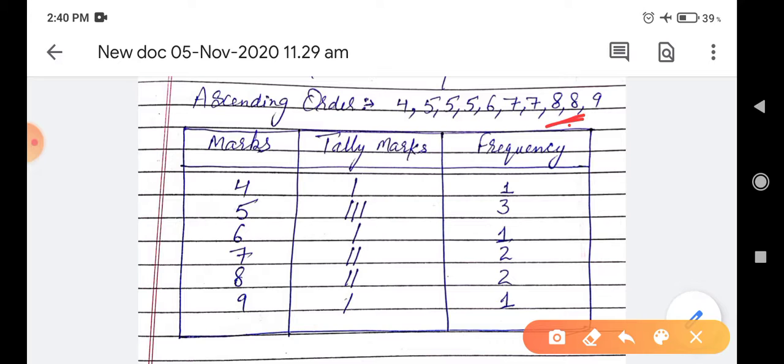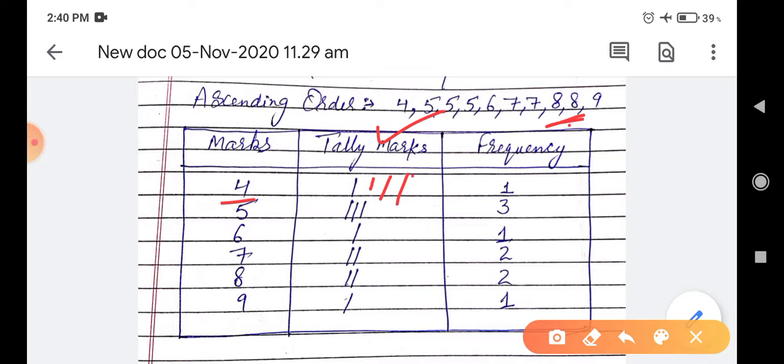In tally marks, if the frequency is equal to 5 or more than 5, then we draw the tally marks like this. If 4 marks are got by 5 students, then tally marks will be 1, 2, 3, 4.